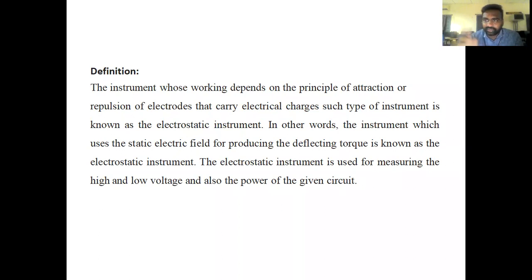Our main aim is to create a certain deflection torque, and that deflection torque is achieved with the help of a magnetic field in those instruments. But here in electrostatic instruments, the deflection torque is achieved with the help of a static electric field. The static electric field helps us to create the deflection torque.